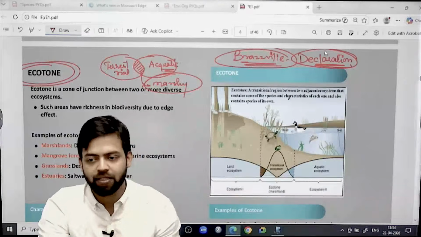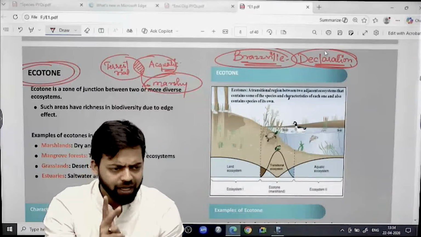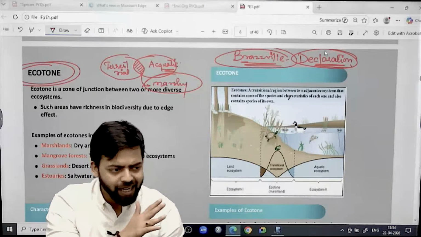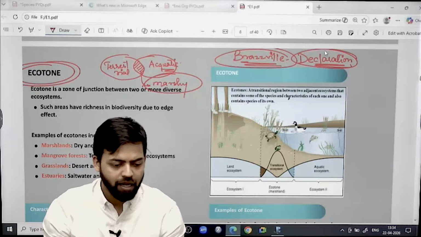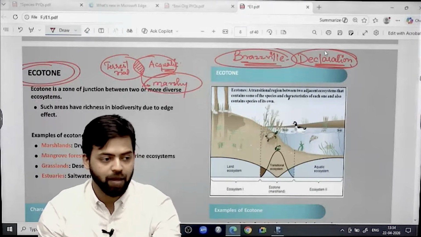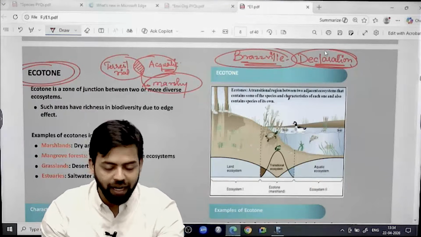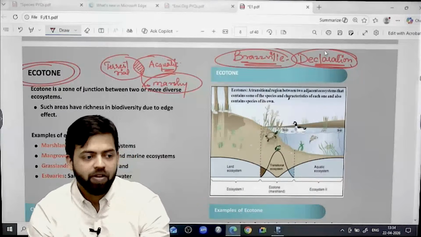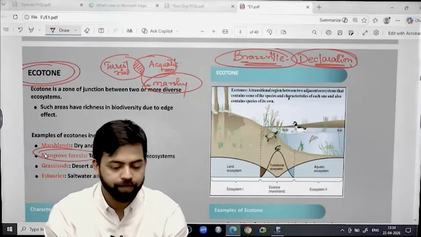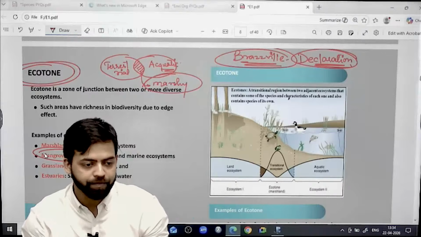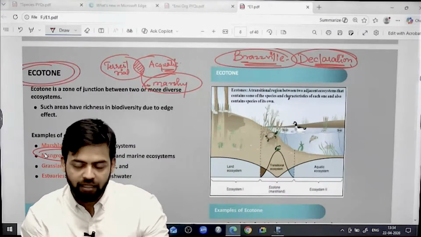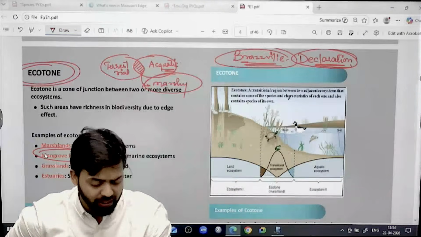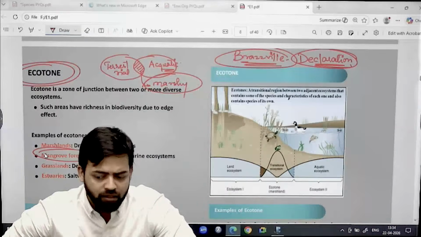So marshy land is an example of this type of region. Wetland is an example of this type of region. Peatland is an example of this type of region. And mangrove forest is an example. Grassland is an example. That's why we are focusing on these kinds of areas. For example, mangrove forest. We have discussed mangrove forest, right? Which state has the highest area in India related to mangrove forest?